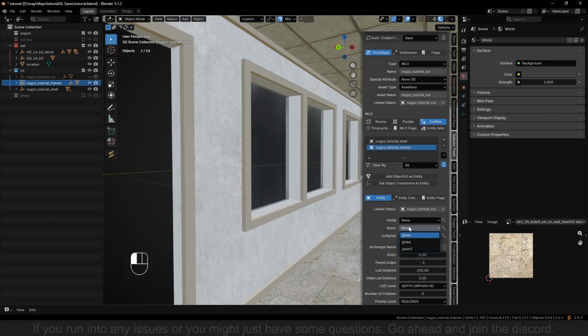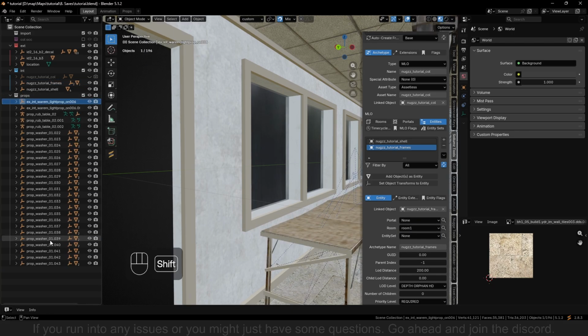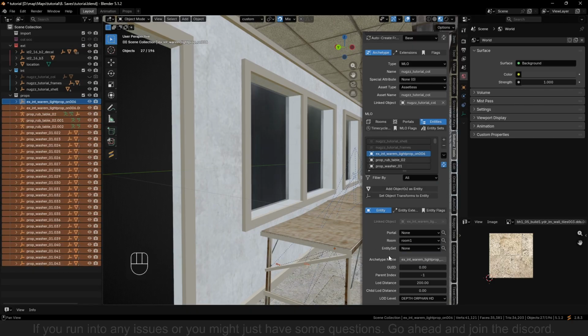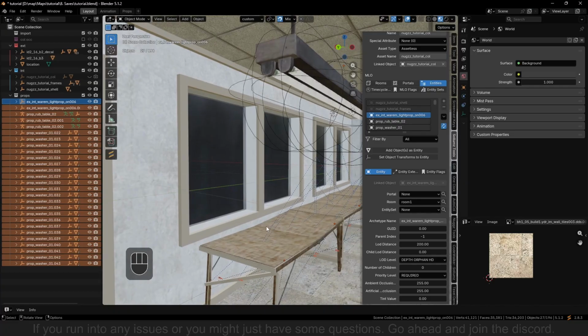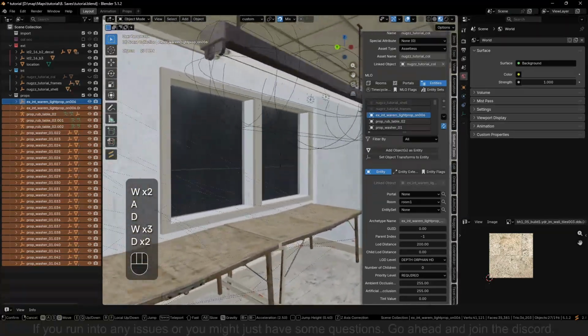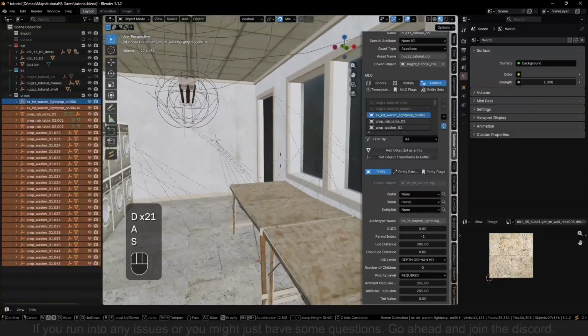So add object, add it to room number 1, because this is room number 1. Unhide the props and just select them all and add them to room number 1. There we go. We are pretty much done now with this, and we can go in game and have a check.